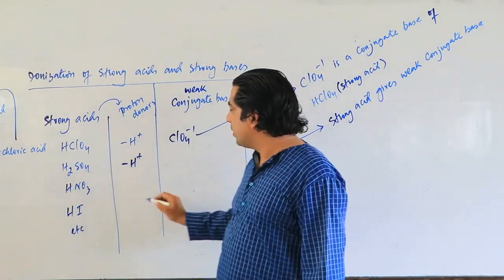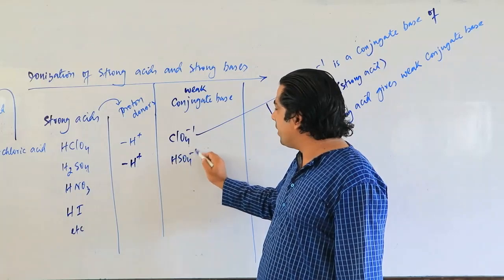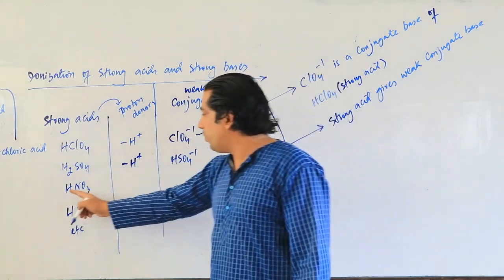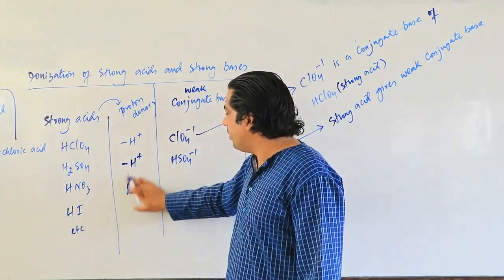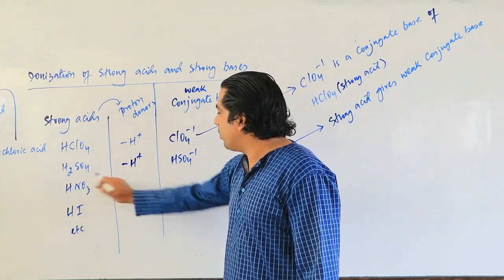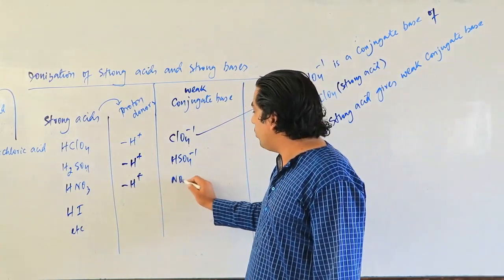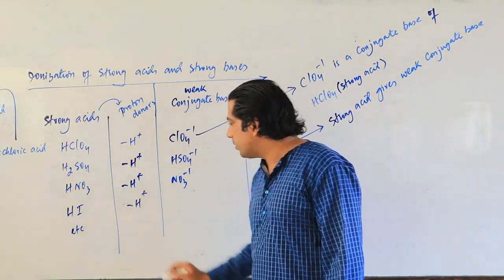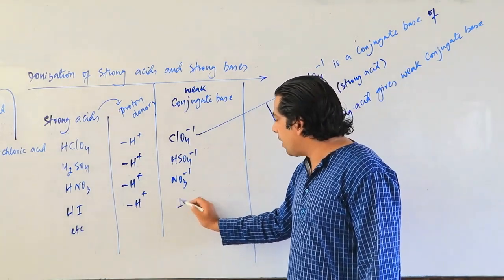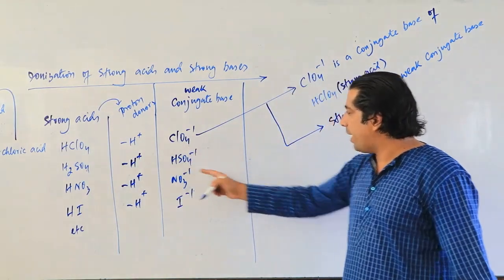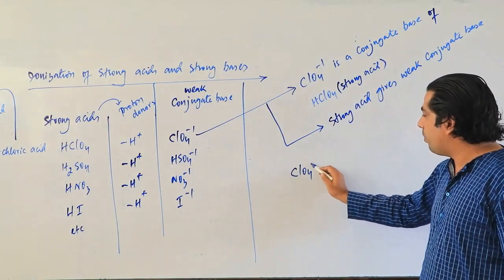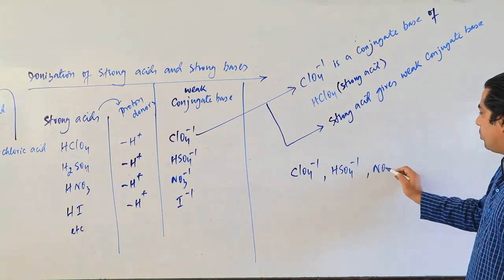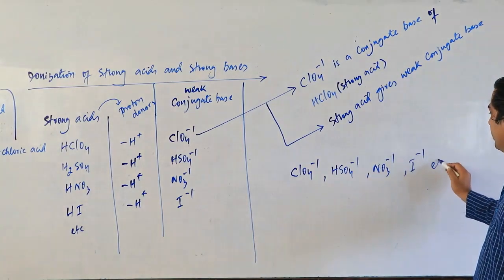So minus H plus, it will become HSO4 minus 1. This HSO4 minus 1 is a weak conjugate base. Let's go further. HNO3 loses the proton, H plus, and it will become NO3 minus 1. Now HI, minus H plus, the proton donor, will become I minus. So my dear friends, at the end of the day, you will have here ClO4 minus, HSO4 minus, NO3 minus, and I minus, etc.